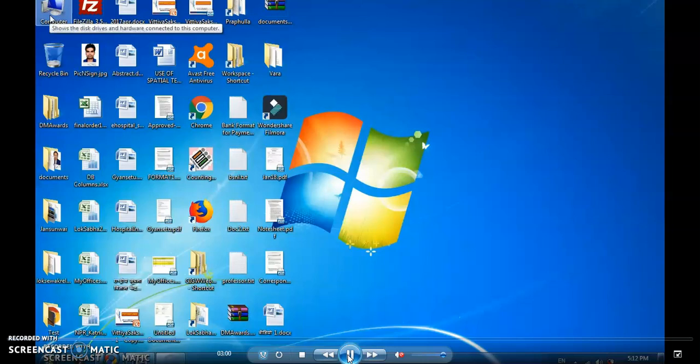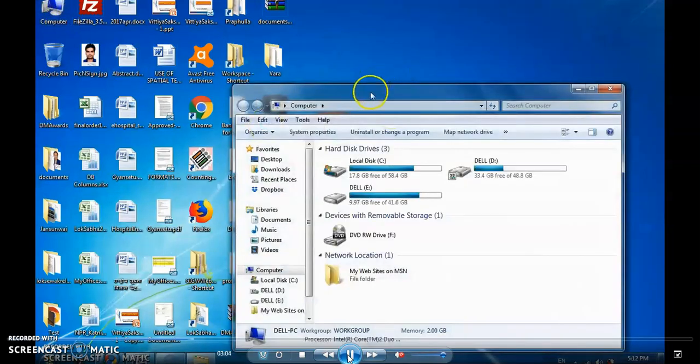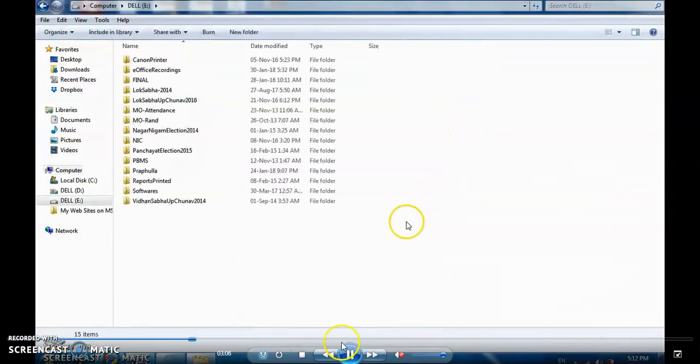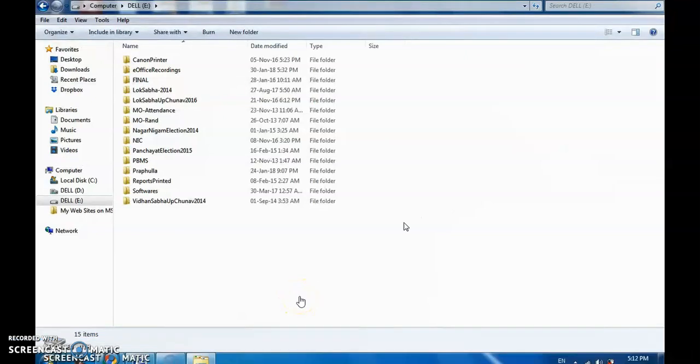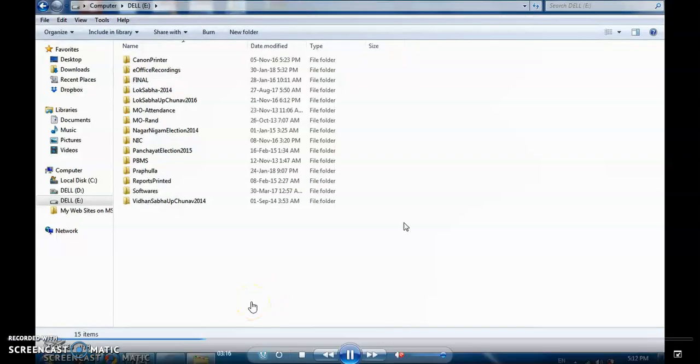Now for example, let's assume I'm working in the agriculture department and I'm working as a clerk in the establishment section. So I have opened this E drive.